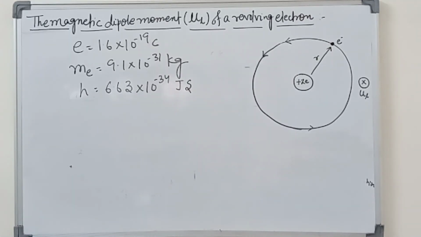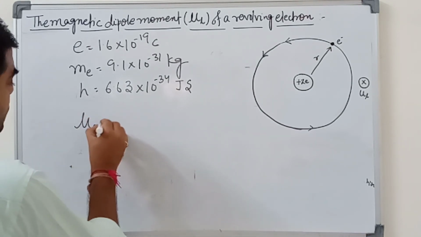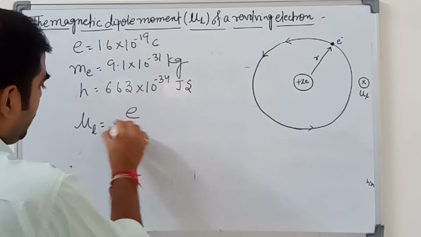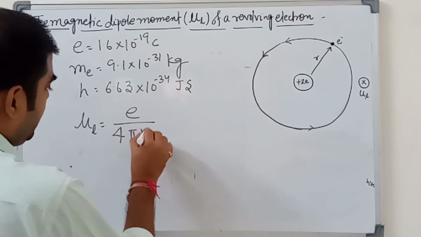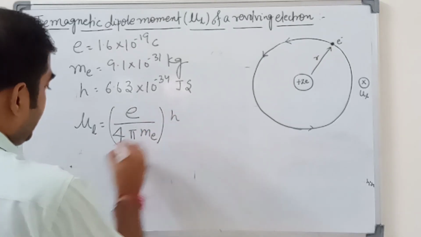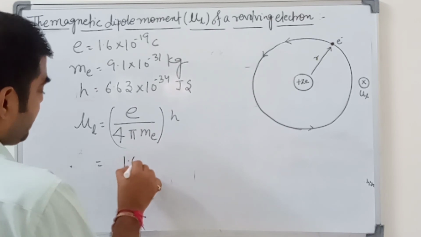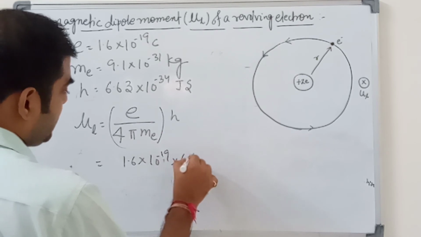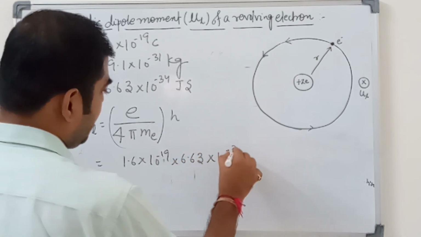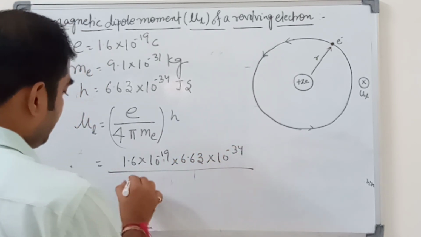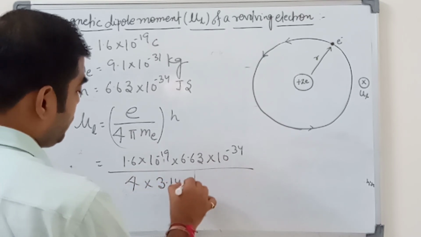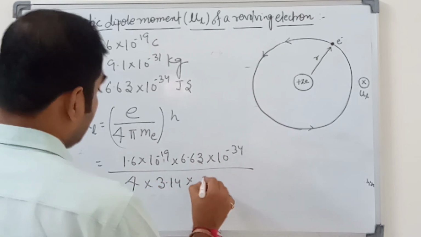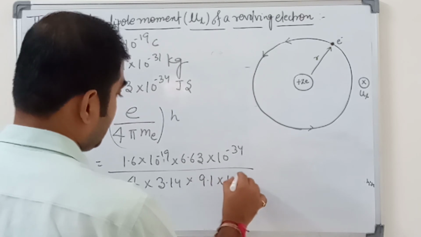Okay, you all find out this value. Then put the value here. So mu_n is equal to eh upon 4 pi m_e, which is 1.6 into 10 to the power minus 19, times 6.63 into 10 to the power minus 34, upon 4 into 3.14 into 9.1 into 10 to the power minus 31.